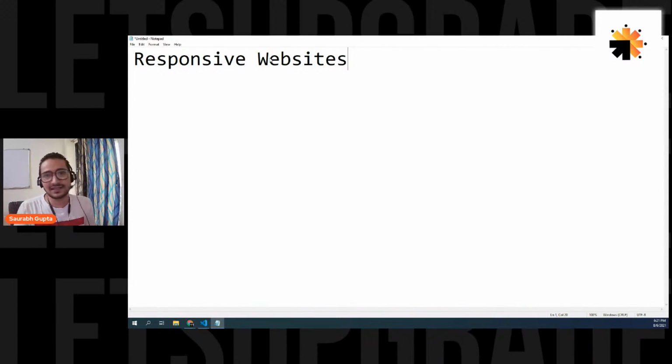Think of it like this: Bootstrap is nothing, someone else has written a lot of CSS for you and you're simply using it. That's it. Nowadays Bootstrap also has a lot of JavaScript for sliders, carousels, and some animations, but mainly it's a CSS framework. Is that clear? So Bootstrap's main aim is to help you make responsive websites.